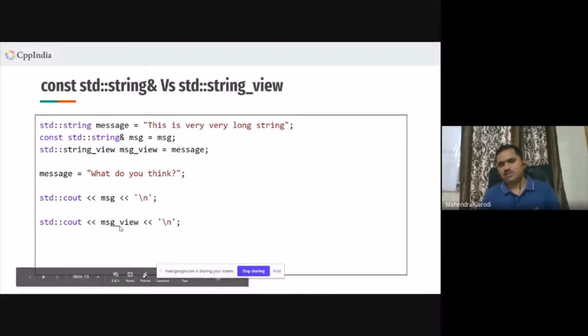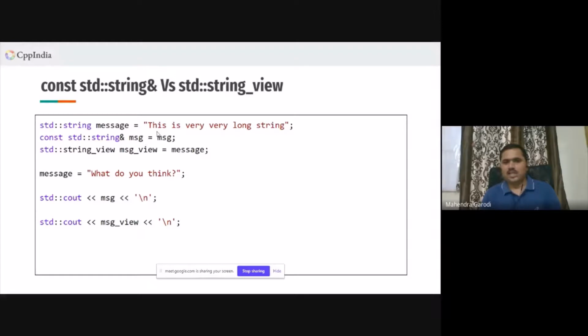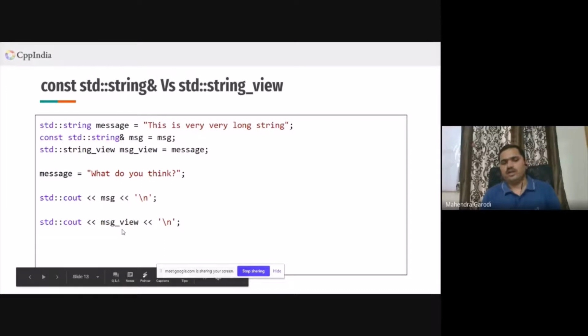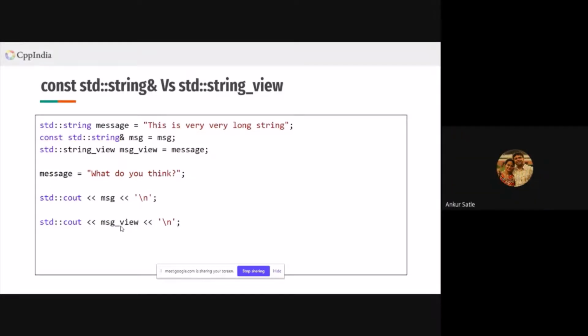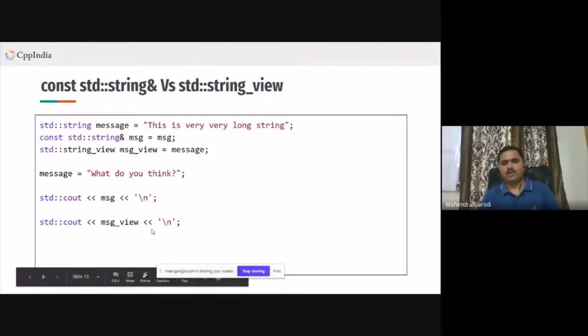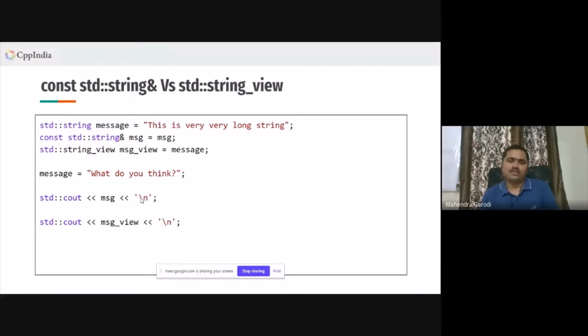But on the message view, it is pretty clear, because you are trying to change the value of message and it is pointing to this memory. And here the memory allocation will happen once again. The underlying memory is no longer the same, and then you will get undefined behavior because here we are directly storing the pointers. Yeah, I actually thought it was okay, but line 2 would give you a problem. Yeah, message view will definitely give you a problem. This is what I read on Stack Overflow, but when I tried to run it on Godbolt, I never encountered a problem.